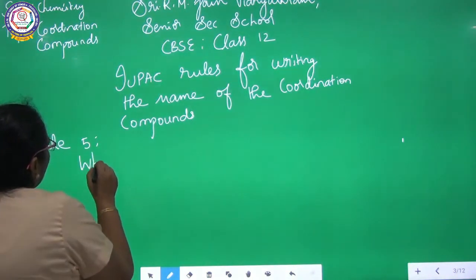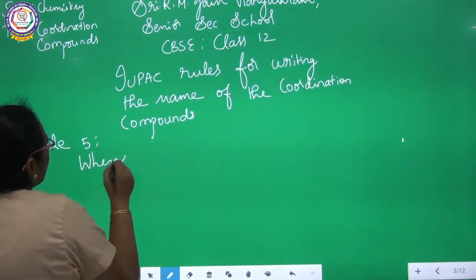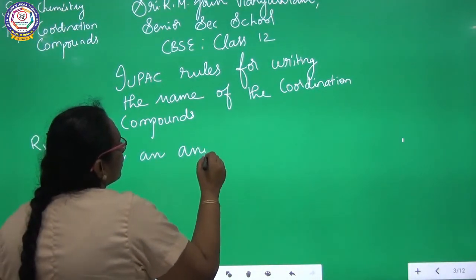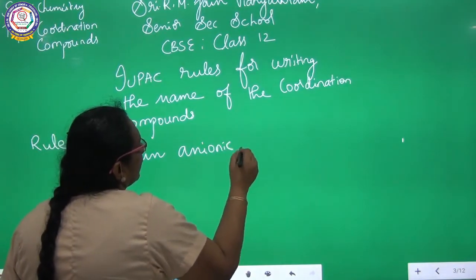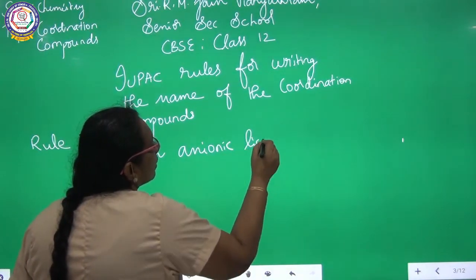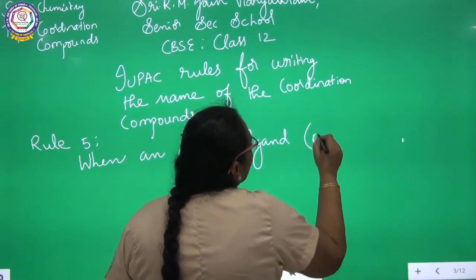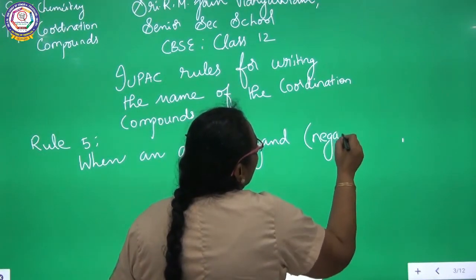When an anionic ligand, that is a negative ligand, anion is nothing but negative.